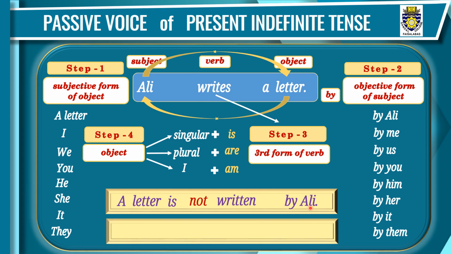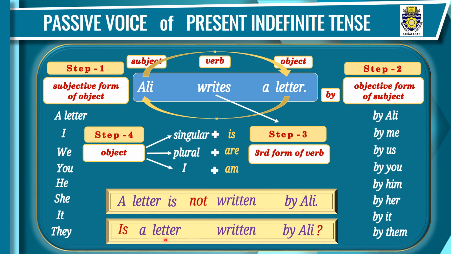If we want to change it into interrogative, into a question, we'll write the helping verb is, are, am in the beginning of the sentence. Here a letter is singular, so we'll use is in the beginning of the sentence, is, then a letter, then the third form of verb written, then by Ali. Is a letter written by Ali? As it is an interrogative sentence, never forget to put a question mark at the end of all the interrogative sentences.